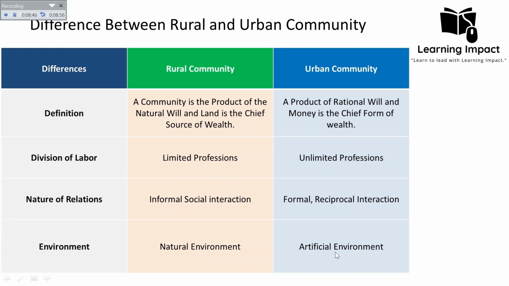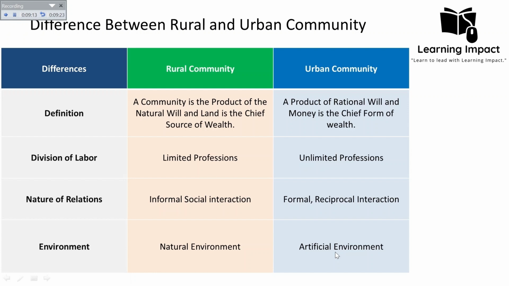But on the other hand, the artificial environment is more prevalent in the urban community. It is mostly characterized by artificial environments like infrastructure, which includes roads, bridges and highways. It also includes buildings like apartments and offices, and human-made landscapes like parks, gardens, public spaces. These are all human-made environments.